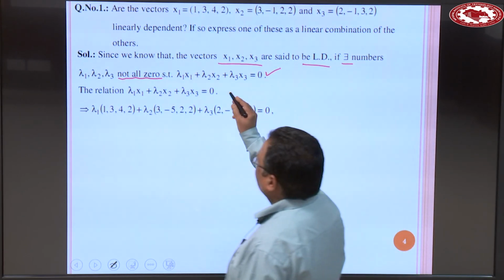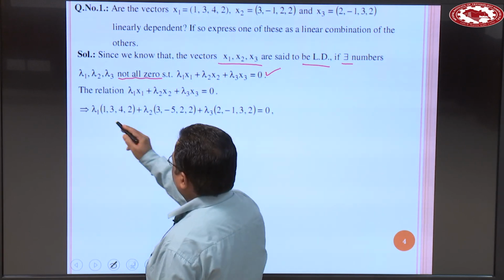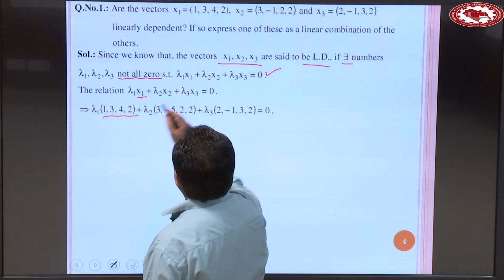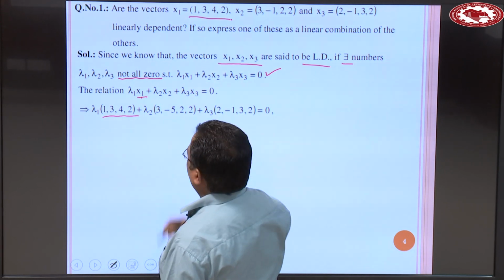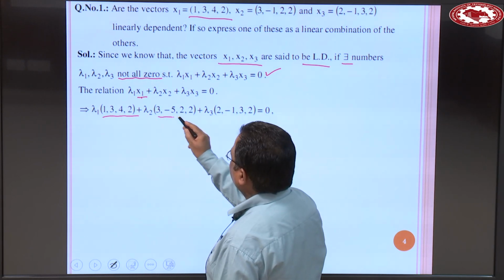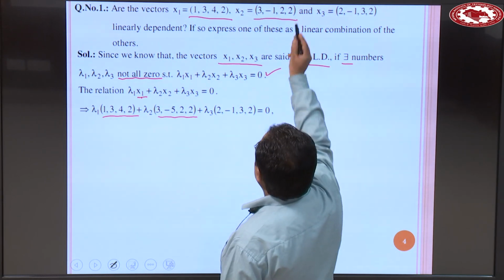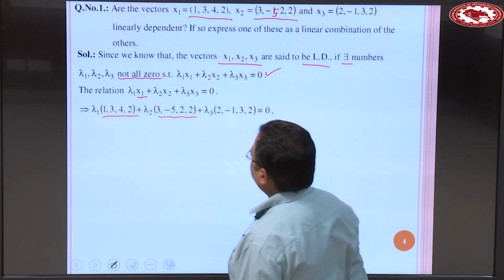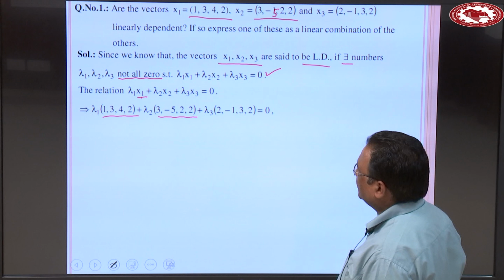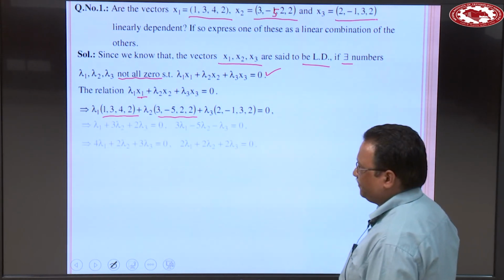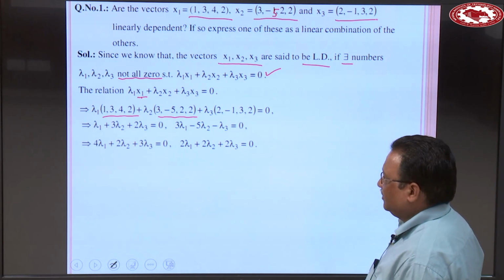Now, this equation means lambda 1 times x1, substituting the value, x1 is (1, 3, 4, 2), plus lambda 2 times x2, which is (3, -5, 2, 2), sorry, (3, -1, 2, 2), this one is 5, okay, and lambda 3 times (2, -1, 3, 2). Now, calculate this one.